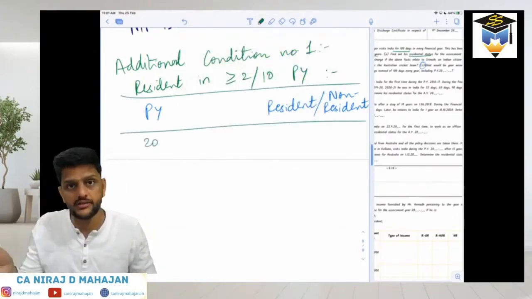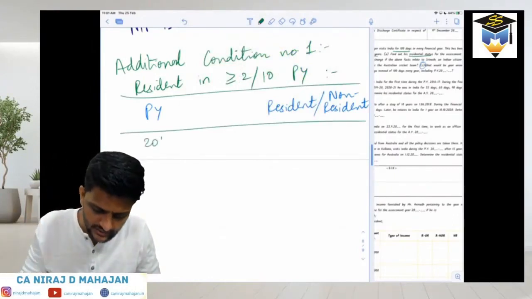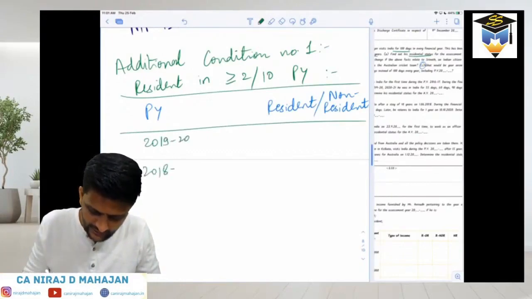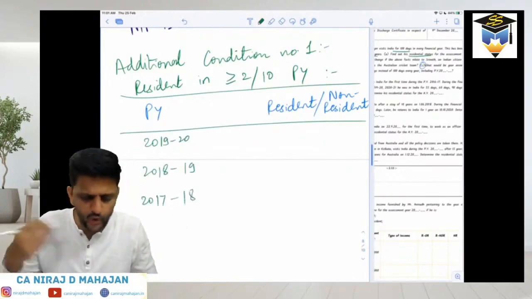PY, earlier ones, last 10 years. 1920, 1819, 1718, and so on. We will go one by one.